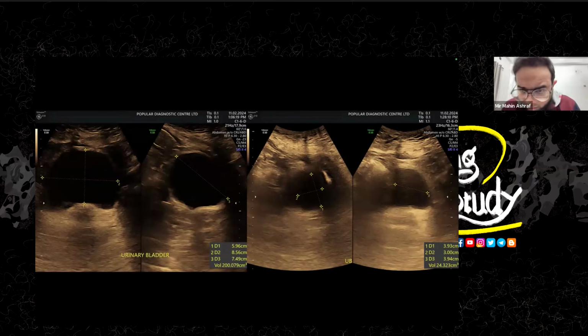But if you look here, you can see this is the urinary bladder in the post-voidal situation. What is this? You can see some echogenic structure here that took our attention. But this is the post-voidal one. We have already checked that in the pre-voidal state.